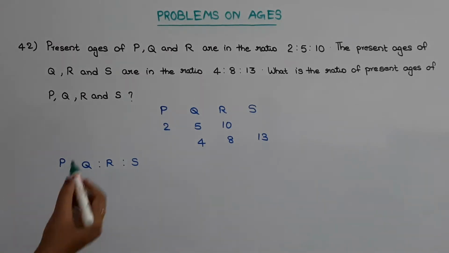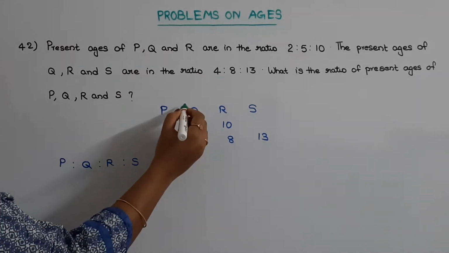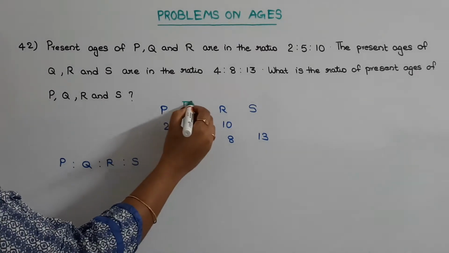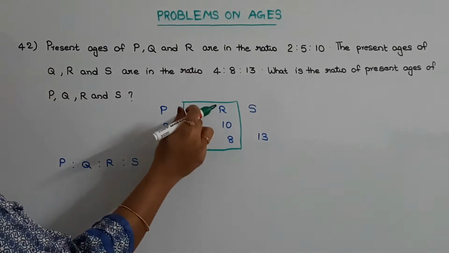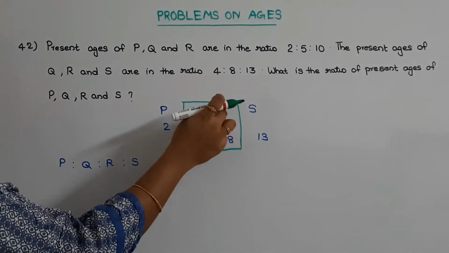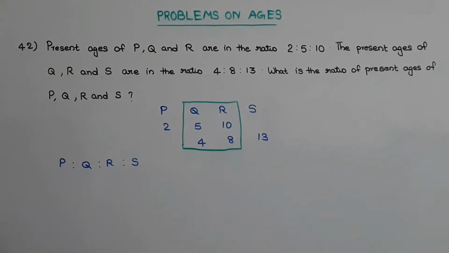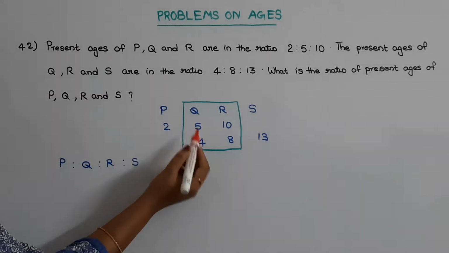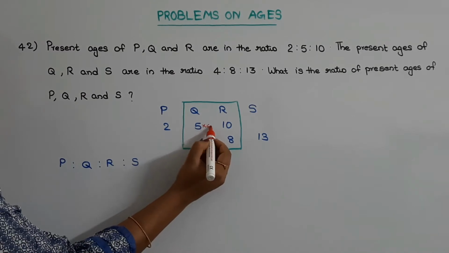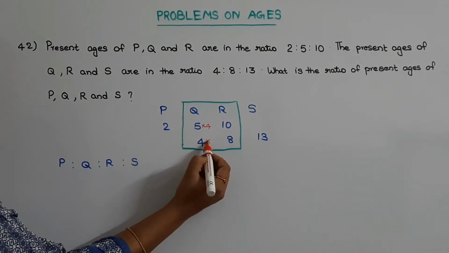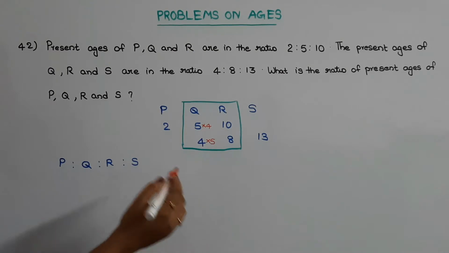In order to find this answer, we need to make the middle values the same, which means making the values of Q the same and also the values of R the same. How can you make the values of Q the same? We multiply 5 by 4 and 4 by 5, then both will be equal to 20.